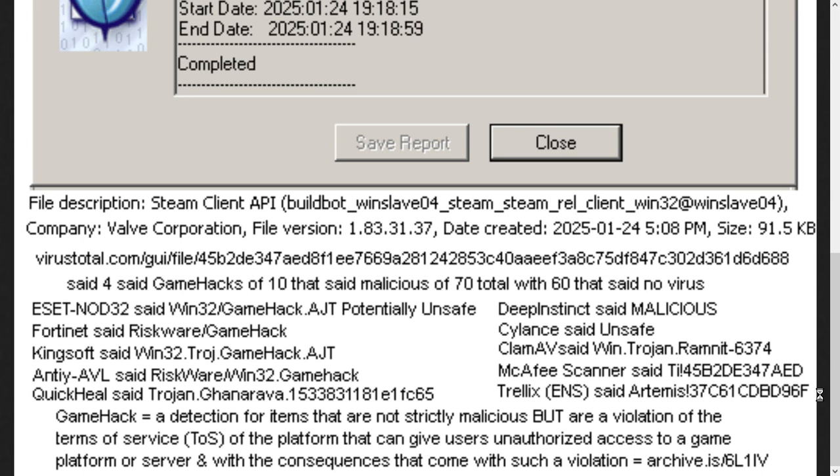McAfee scanner said it's TI blah blah blah. Okay, when you look up TI 45B blah blah blah, you know what you get? Nothing. My video may be the only thing on the internet that might give you the information of what the hell that meant. Trellix ENS said it's Artemis and then a string of characters. I'm assuming these are short form hash codes or a significant string in it. But ClamAV saying it's Trojan.Ramnit-6374, that's going to get the title for the video.